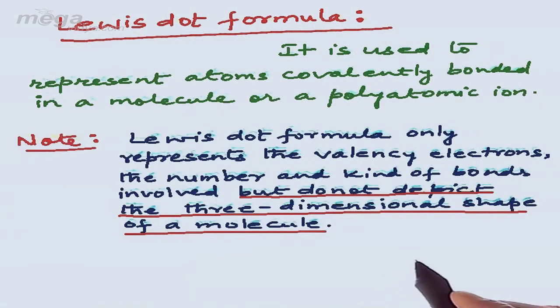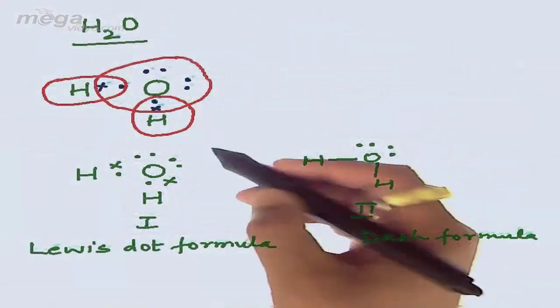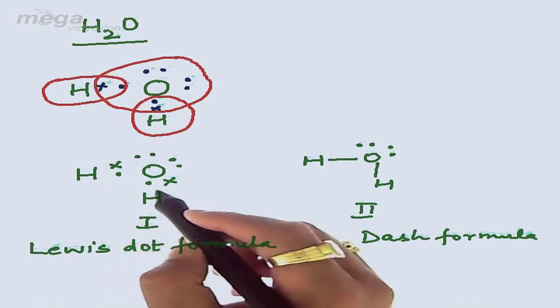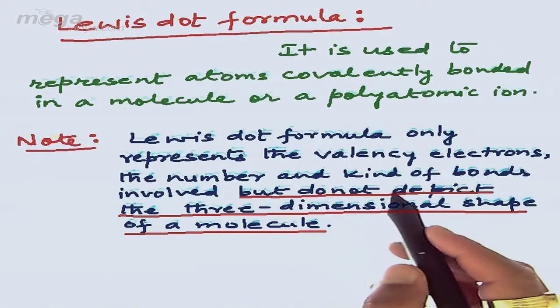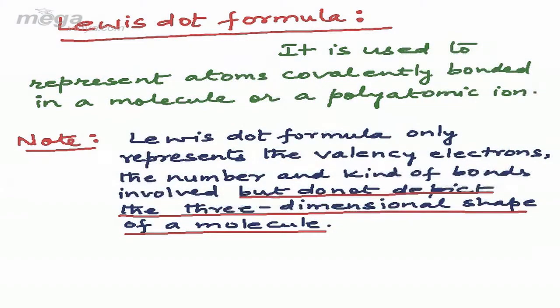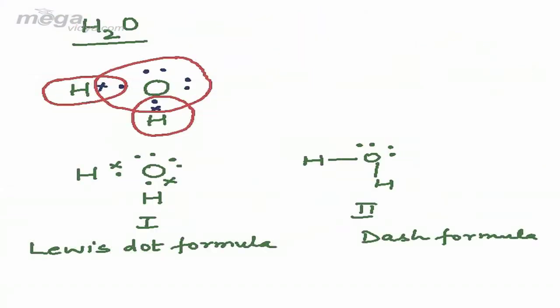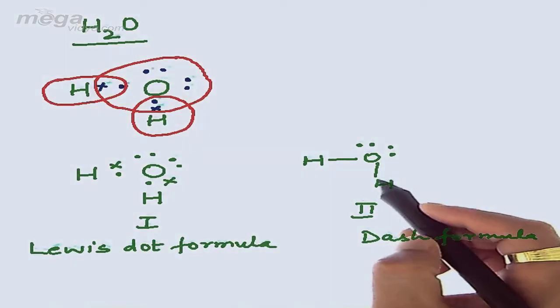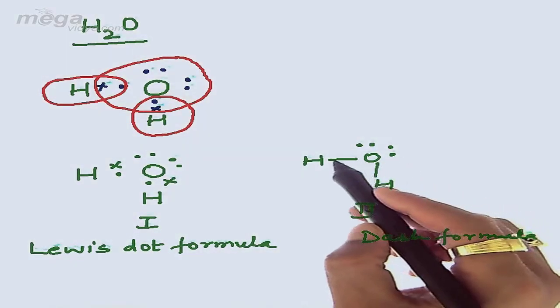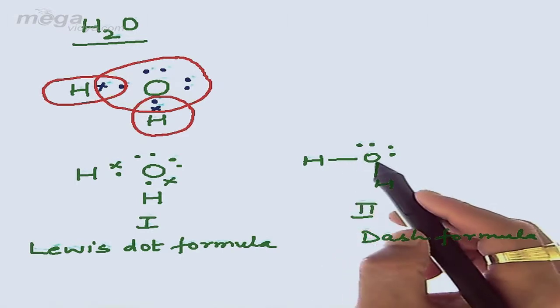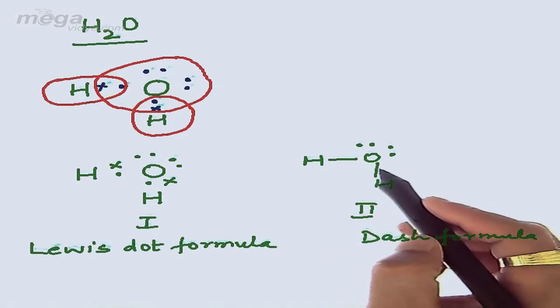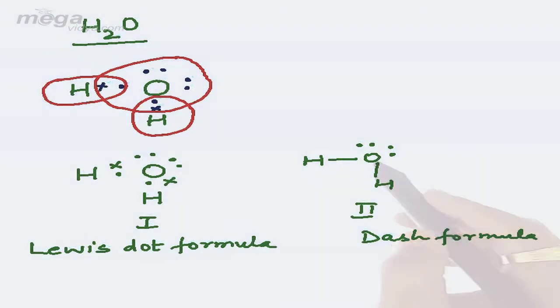The Lewis dot formula only represents the valency electrons, as we could see in case of H2O that we are only using the valency electrons of oxygen. It represents the kind of bonds and the number of bonds involved, as in H2O we find a covalent bond between O and H, that is the nature of the bond, and we have got only one bond in each case.